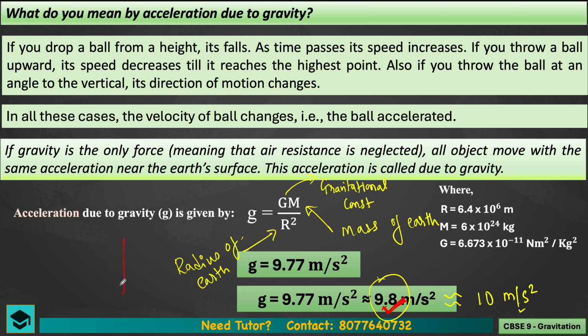In that, remember that condition: if an object is falling from top to bottom, the initial velocity is 0 and the final velocity depends, and in this case the acceleration due to gravity will be positive. But if it is going from bottom to top, then in this case it will be negative acceleration and the final velocity is going to be 0. Initial velocity depends on the speed with which you throw. So I hope the solution was clear to you. I was able to answer your question, that is, what is acceleration due to gravity.